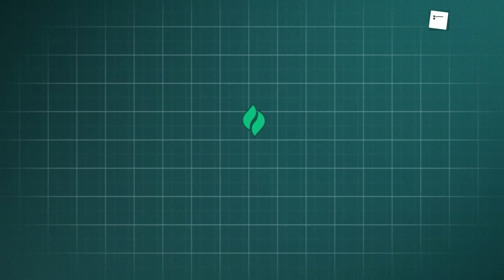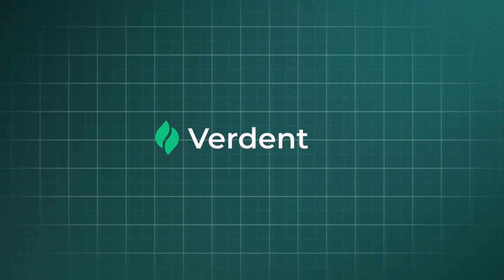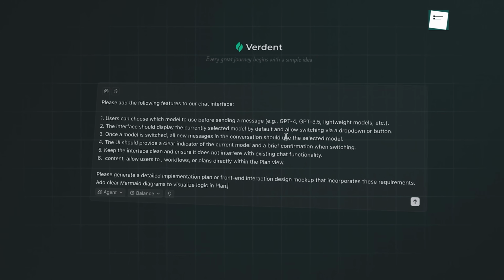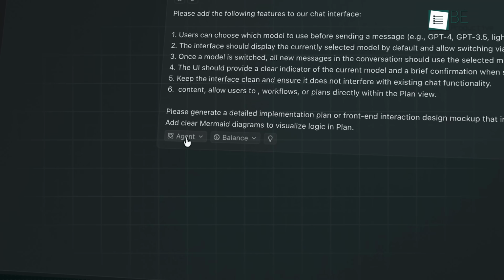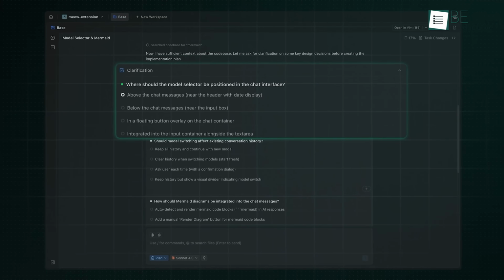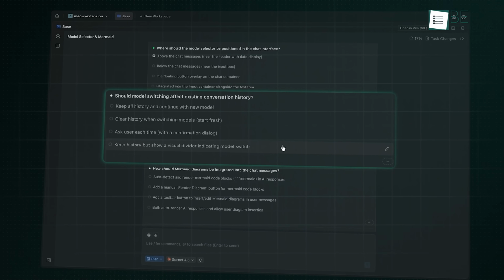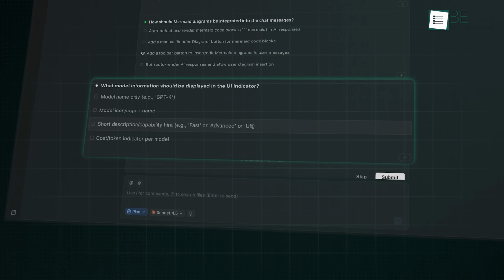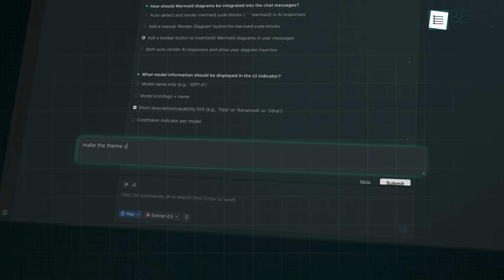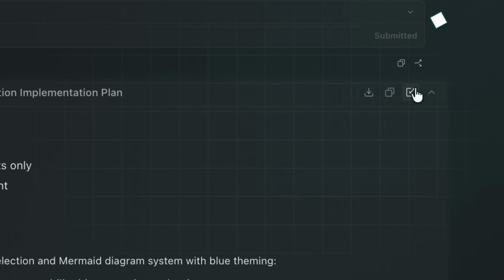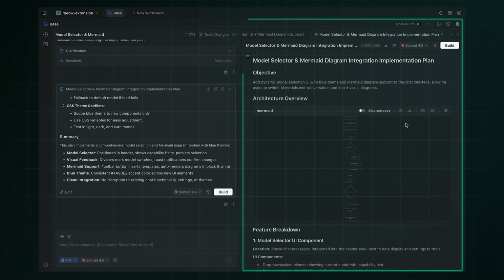To show a smarter way forward, we want to introduce Verdent. Verdent is an AI agent designed for agentic coding, and we are specifically looking at its plan mode. What really matters here is not just generating code, but changing how you approach thinking and planning a project from the start. In this video, we are going to put Verdent to work and find out if it can help us build a project management system that is stable, well-structured, and free from unnecessary errors.